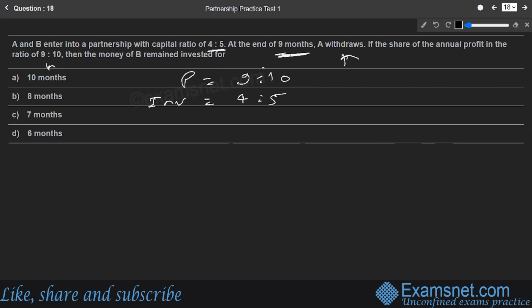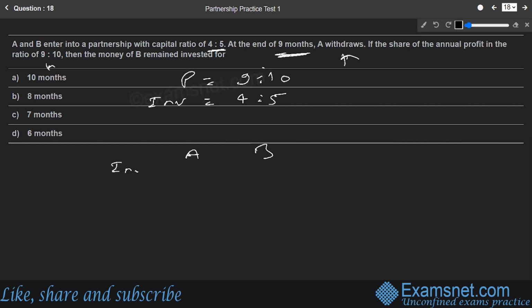They say they enter the partnership in the ratio 4 is to 5. At the end of 9 months, A withdraws everything. The share of annual profit is in the ratio 9 is to 10. So the annual profit has been calculated. We can solve the question like this. So there is A, there is B.